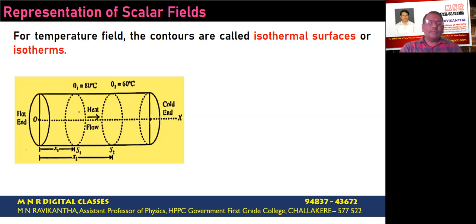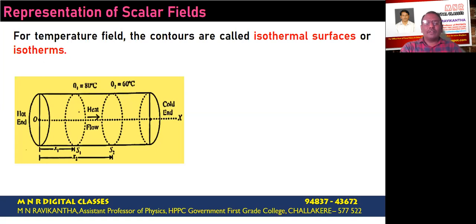Now observe here in the diagram, the surface represented by the dotted line represents the level surface S1 corresponding to temperature θ1, whose value in this particular example is 80 degrees Celsius. Now if we consider all such points having temperature θ2 corresponding to 60 degrees Celsius, this gives us another level surface S2. So in the case of a heated metal rod, we can represent these level surfaces.